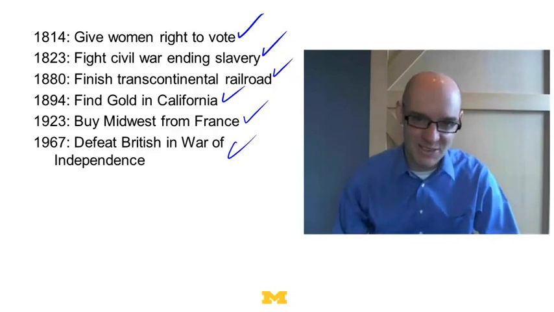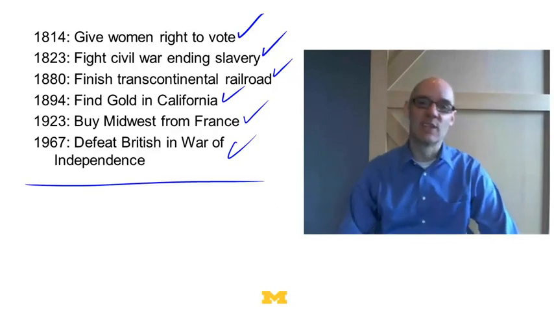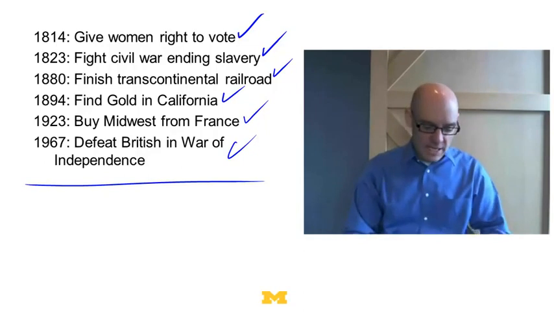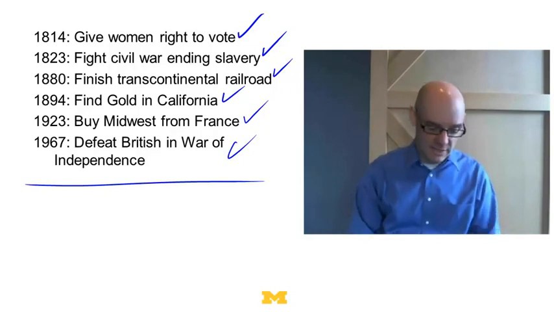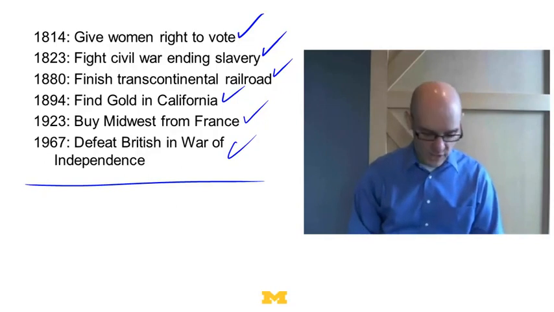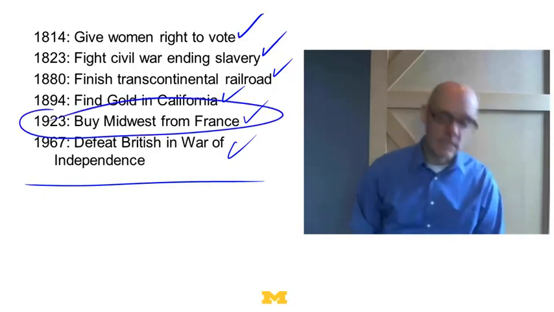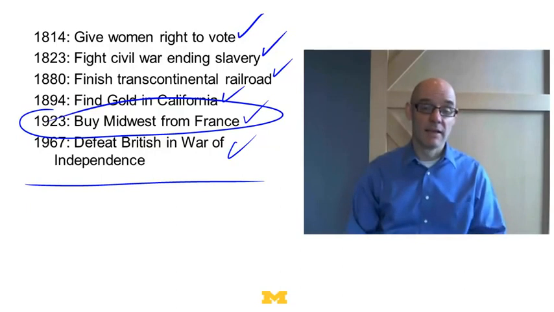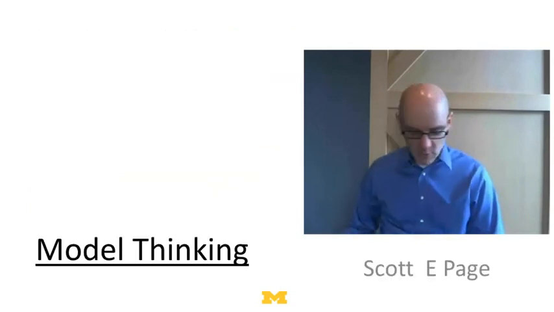It's hard to imagine that if this were the sequence of events, I'd be sitting here giving this course to you right now. It's probably the case that American society would look extremely different than it does now. In particular, I might be speaking French because I would be in what was the former Louisiana Purchase, and we'd probably look a lot more like Quebec here in Michigan than I look now.